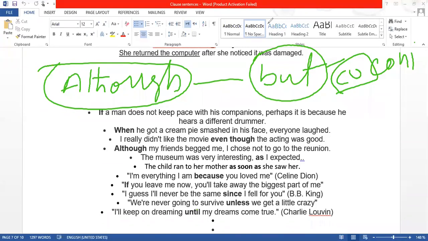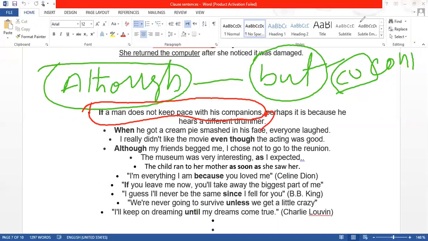So it will be: "Although I have a car, I do not drive," or "I did not drop him." We do not use "but"; we put a comma. After a subordinating clause, we will always have a comma. For example, "If a man does not keep pace with his companion," this is a dependent clause, so after this we will always have a comma.